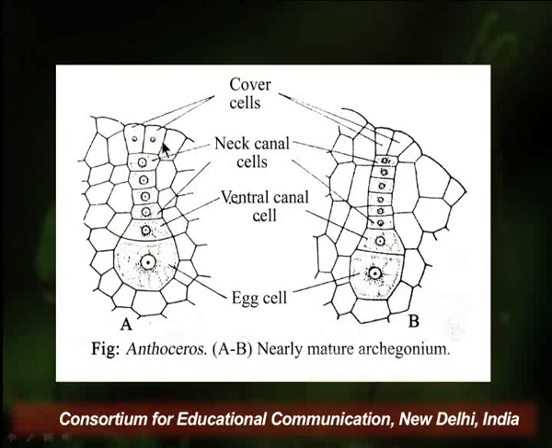The epidermal cells are converted into cover cells which help in chemotactic movement of antherozoids at the time of fertilization upon their disintegration. An archegonium is completely surrounded by the adjacent vegetative cells of the thallus except for the apical-most cover cells. Thus, the mature archegonium of Anthoceros is a highly reduced structure as in certain pteridophytes and differs remarkably from that of the bryophytes.